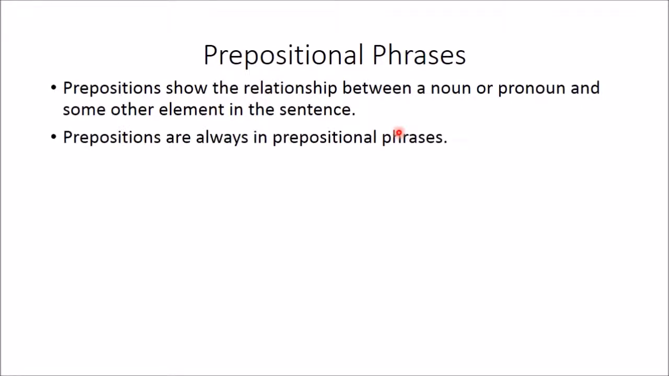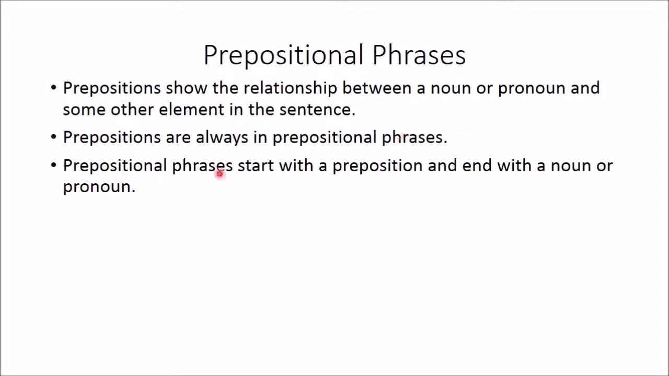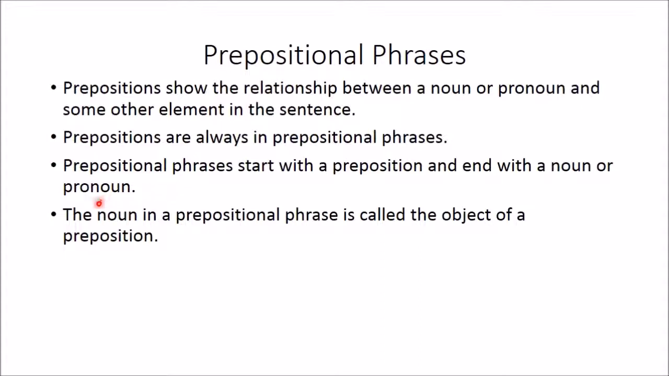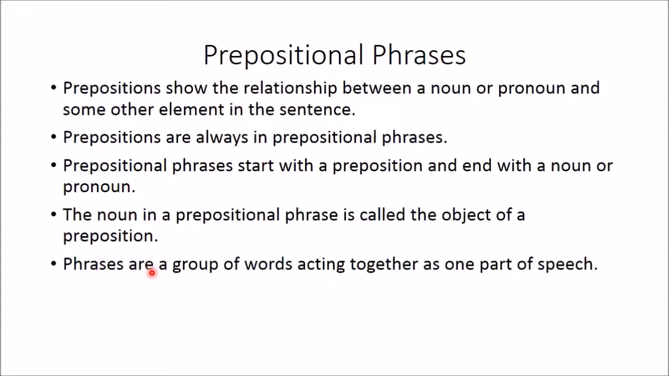Prepositions are always in prepositional phrases. Prepositional phrases start with a preposition and end with a noun or a pronoun. The noun in a prepositional phrase is called the object of the preposition. Phrases, this is review of phrases. Phrases are groups of words acting together as one part of speech. Prepositional phrases are just one type of phrase.